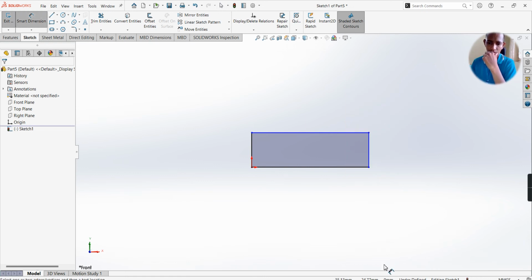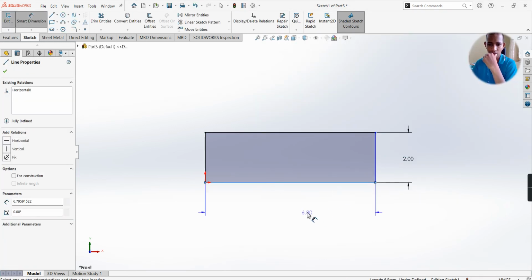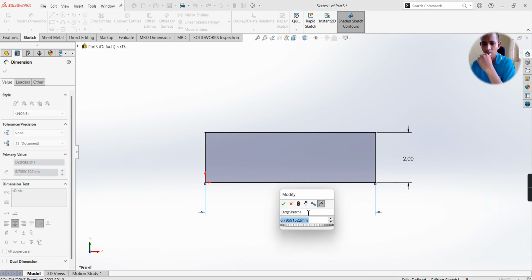See, we have created a profile of around 1 mm thickness. So here we have to give 2 mm and here the length is 10 mm.